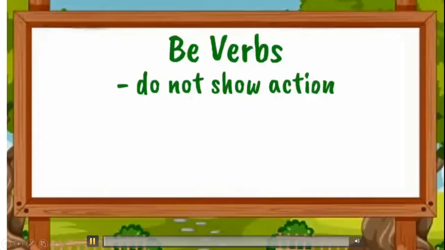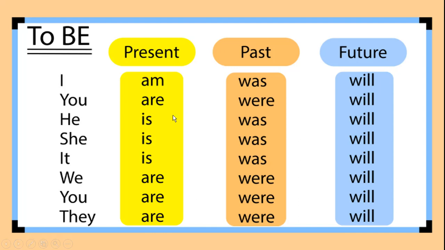Okay, now move to the next slide. Here you can see with the subject which verb we are using for present, which verb for past, and which verb for future. I am not explaining the future to be verb will here, because will works with all subjects, right? Here you can see with the subject, I goes with am, you goes with are in present, he goes with is, she goes with is, it goes with is, we goes with are, you goes with are, they also go with are.